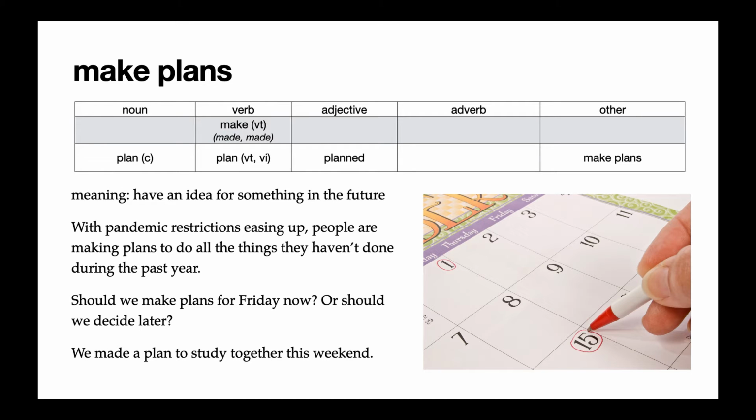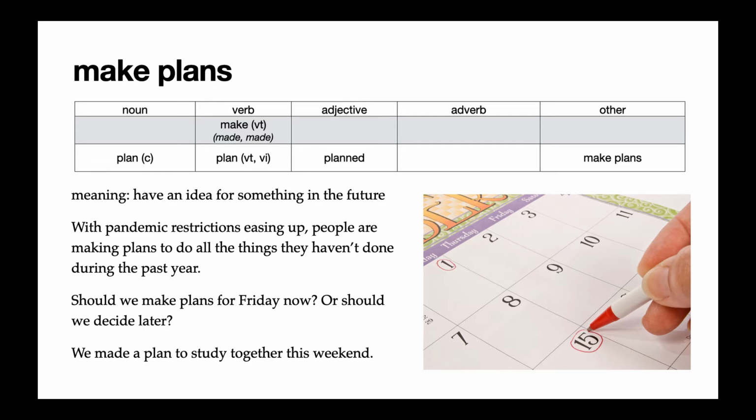Next, we have a phrase, make plans. Make plans is made of the verb make, which is a transitive verb, and the noun plan, in the plural form, to make plans. Make plans means to have an idea for something in the future. We use this phrase when we're thinking of something we might do in the future, or something we want to do. In the reading, we said, with pandemic restrictions easing up, people are making plans to do all the things they haven't done during the past year.